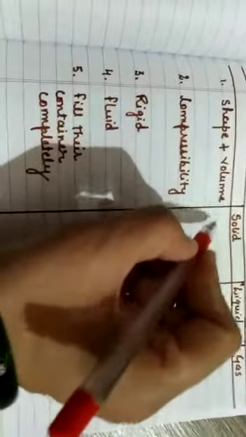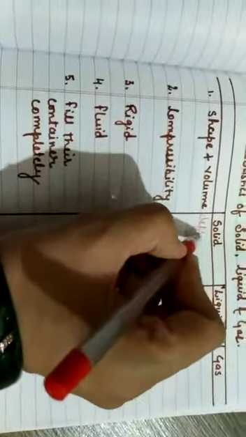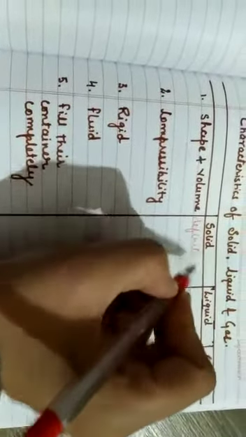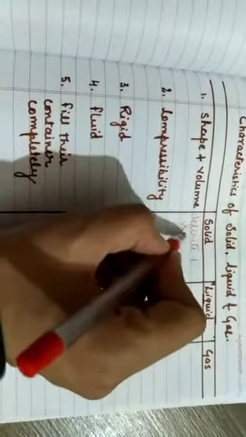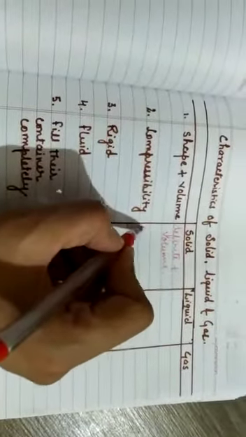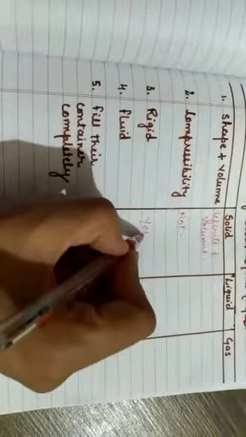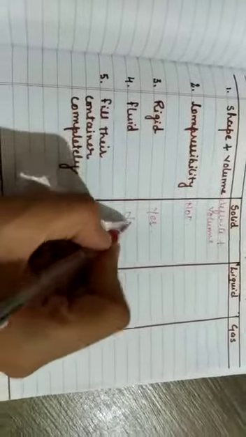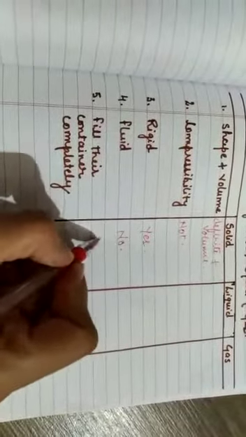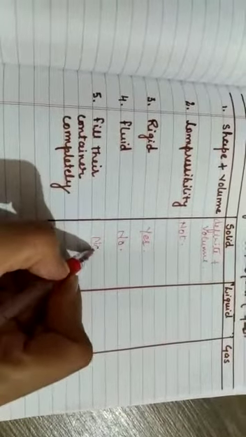So let's take a look at the properties. This is the tabular form. Shape: yes, they have definite shape. And they have volume too. Compressibility: they are not compressible. Rigid: yes, they are rigid. Fluid: no, they are not fluid. Fill their container completely? No, they cannot fill their container completely.